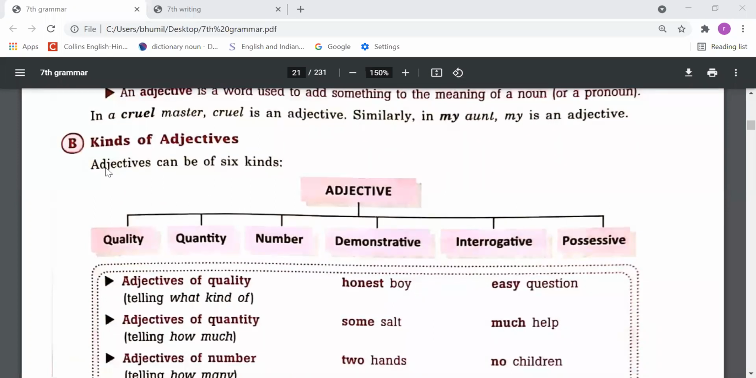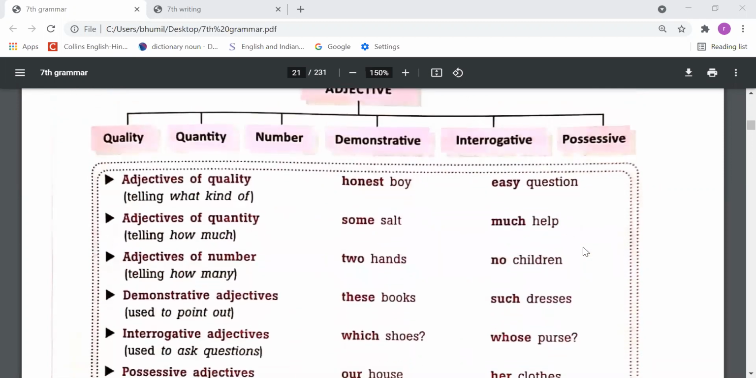Now let's understand the kinds of adjectives. Adjectives can be of 6 kinds. First is quality, second is quantity, third is number, fourth is demonstrative, fifth is interrogative, and sixth is possessive. So these six types of adjectives are there. Let's talk about the first, adjectives of quality. They tell what kind of noun it is, like honest boy. So we are telling what kind of boy it is. Easy question. So we are telling what type of question it is.